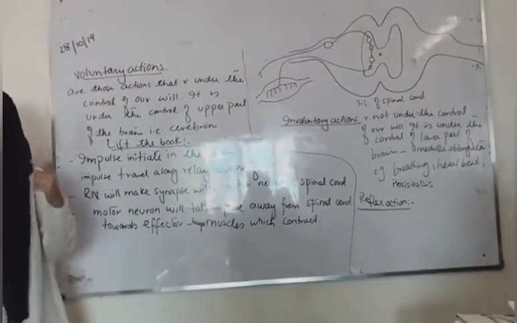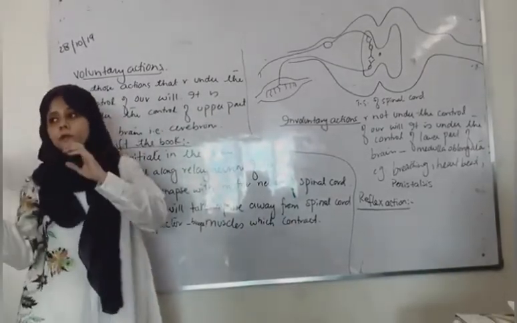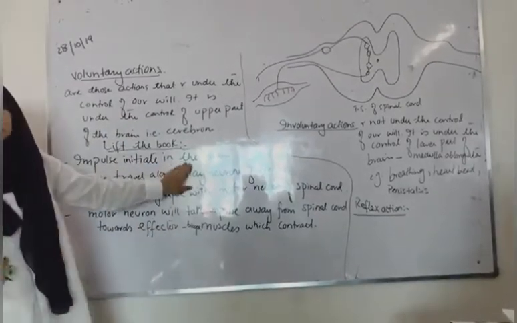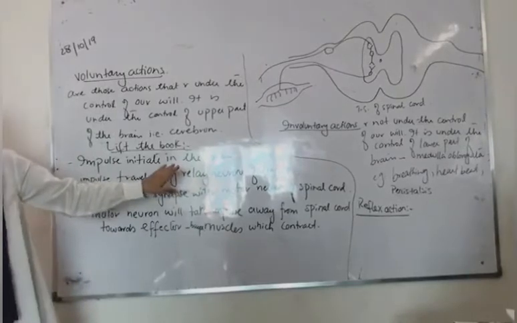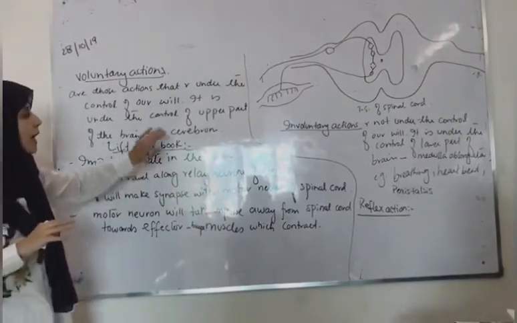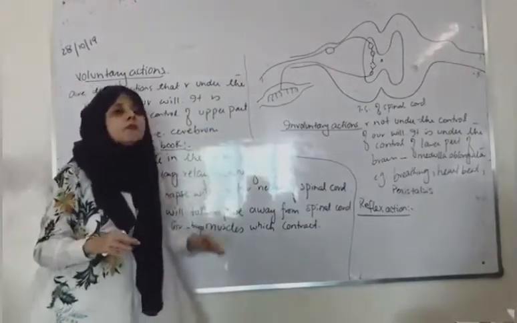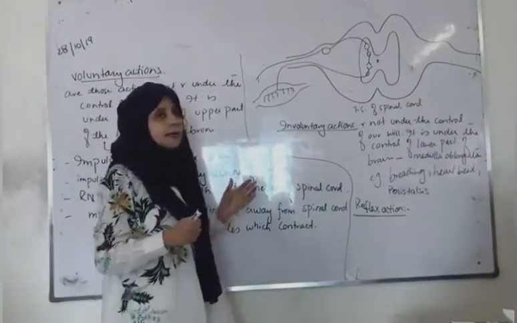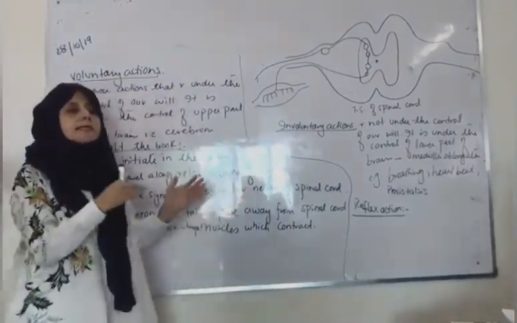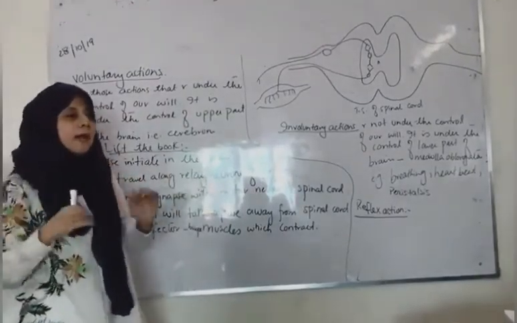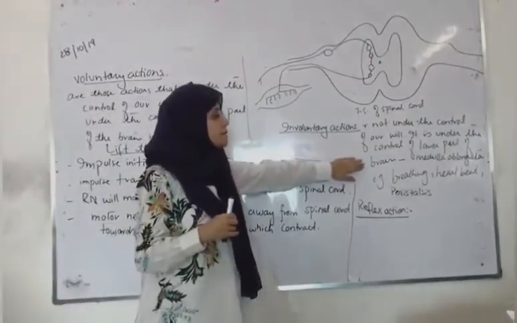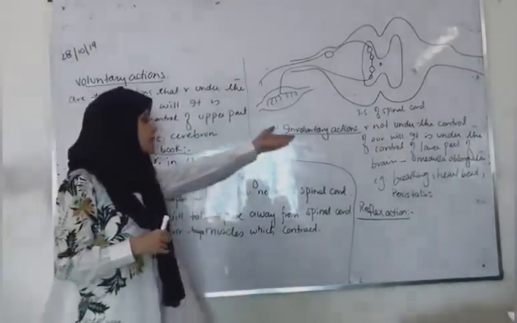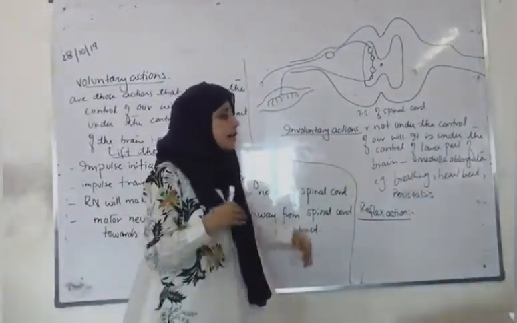Clear? So that's the difference between voluntary and involuntary action. In case of voluntary action, the impulse will always initiate in the brain, not in the sense organ. Clear? Now, what are involuntary actions? Involuntary actions are those actions which are not under the control of our will. They are controlled by the lower part of the brain, which is known as medulla oblongata. Okay? Now different examples of the involuntary actions are breathing.